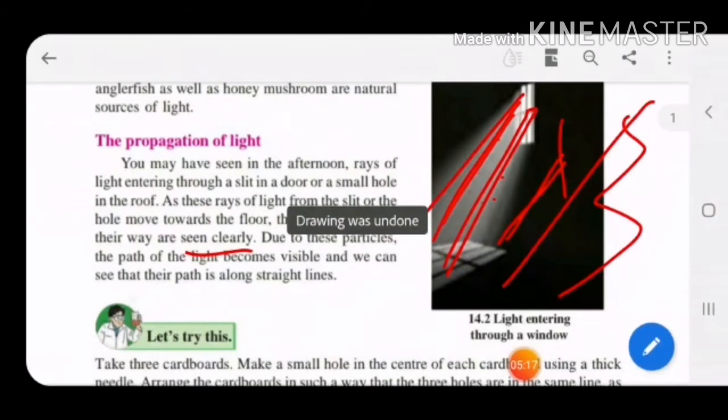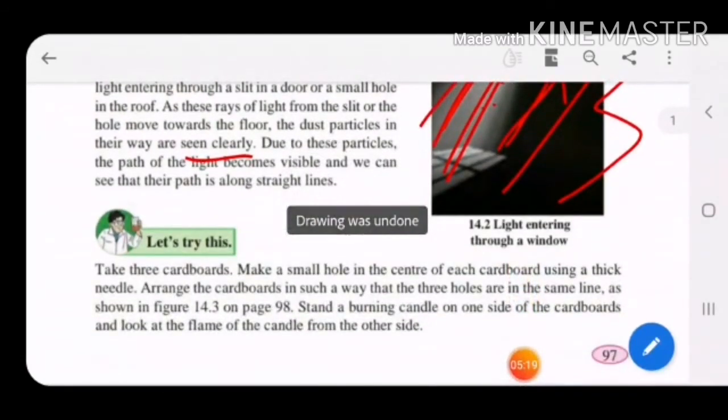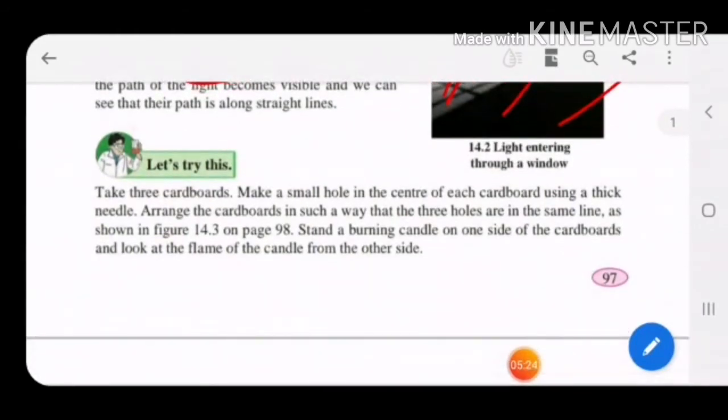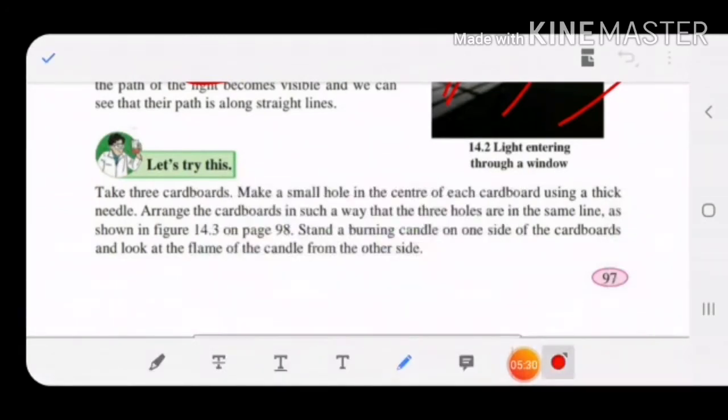Now to prove that light is always propagated in a straight line, there are some experiments. So let us try this. The first experiment is of 3 cardboards. You have to take 3 cardboards, and make a hole in the center of each cardboard using a thick needle.